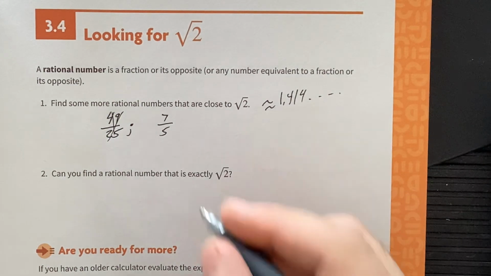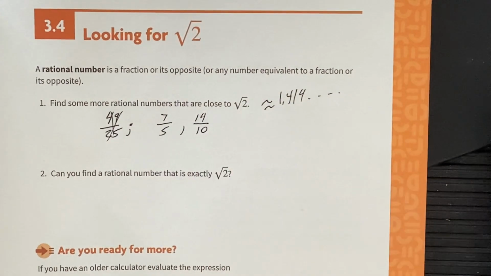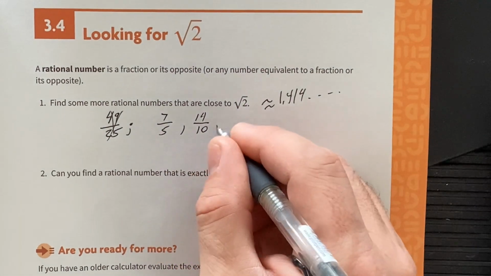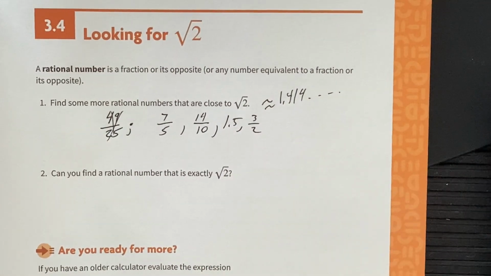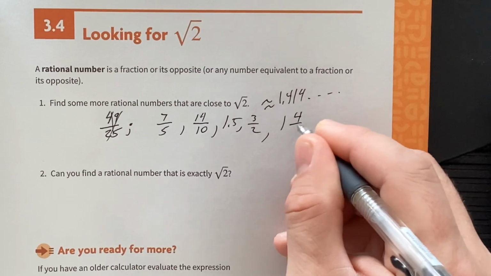I suppose you could double it. 14 divided by 10 would be the same, 1.4 still. Would you say 1.5 is pretty close here? Yeah, you could do 1.5 or 3 over 2. That's pretty close. Could do 1 4/10.